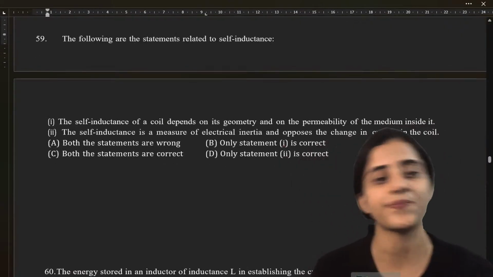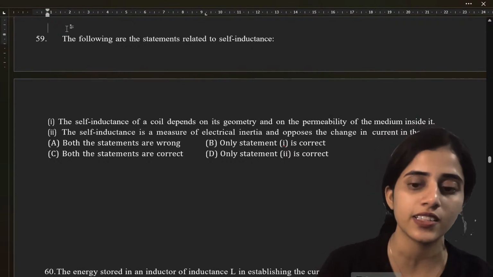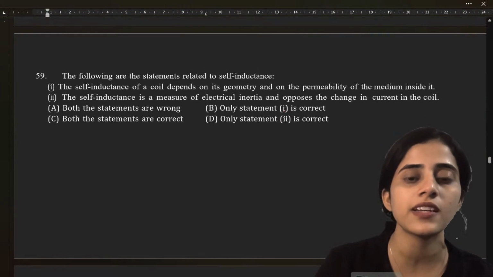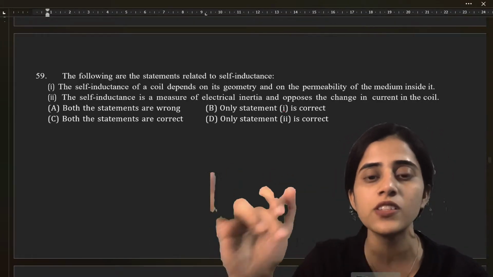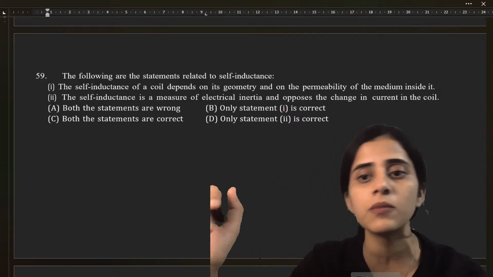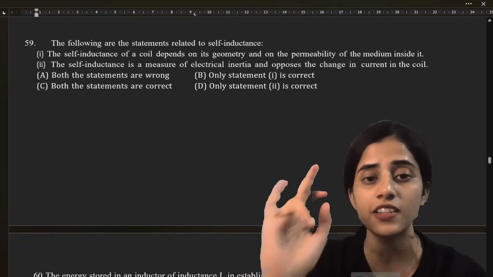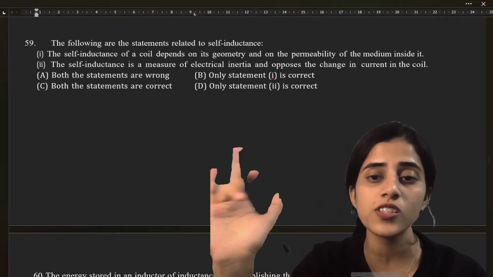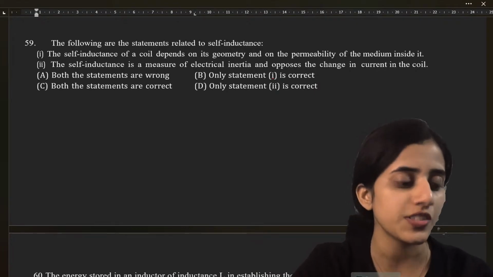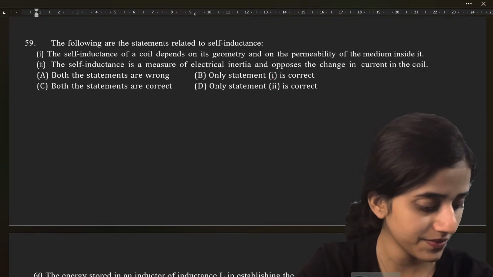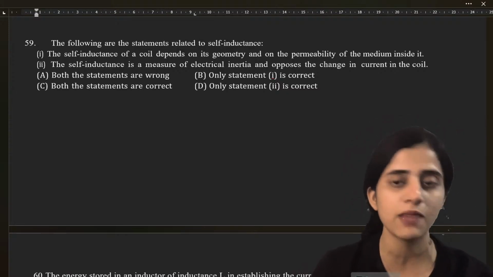Yes, it's A. Next question. The following statements are related to self-inductance. First one: the self-inductance of a coil depends on its geometry and on the permeability of the medium inside it. Second: the self-inductance is a measure of electrical inertia and opposes the change in current in the coil. Which is the correct answer? Both statements are correct. Okay, Pavan Kumar is telling me both statements are correct.